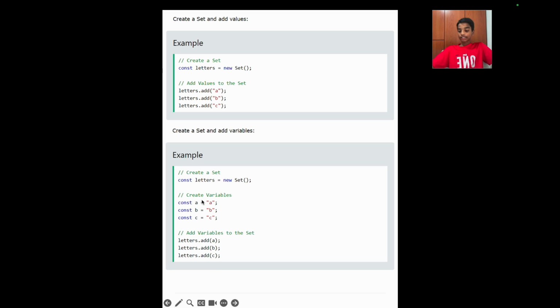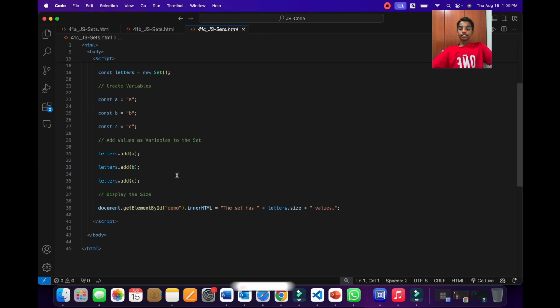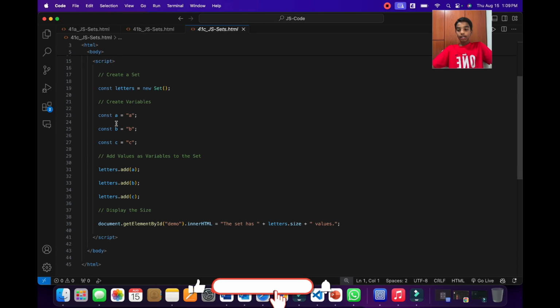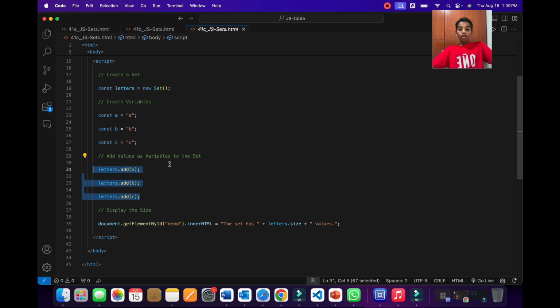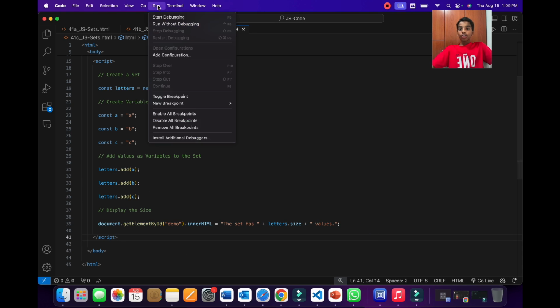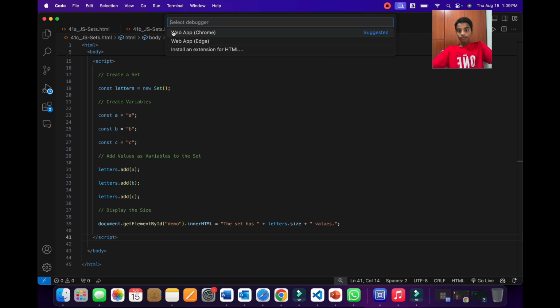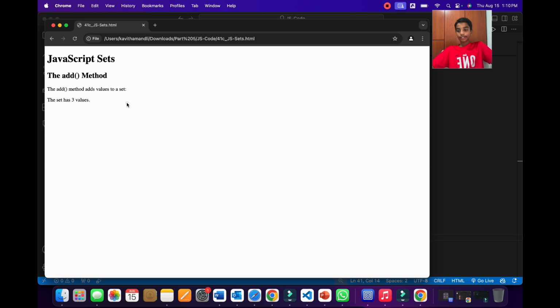So let's look at this example too. In this example, we are declaring 3 variables a, b and c and assigning them string A, string B and string C. Then we're adding those variables to this set and we're displaying the size. Now when we run this using Chrome, it will say 3 values.